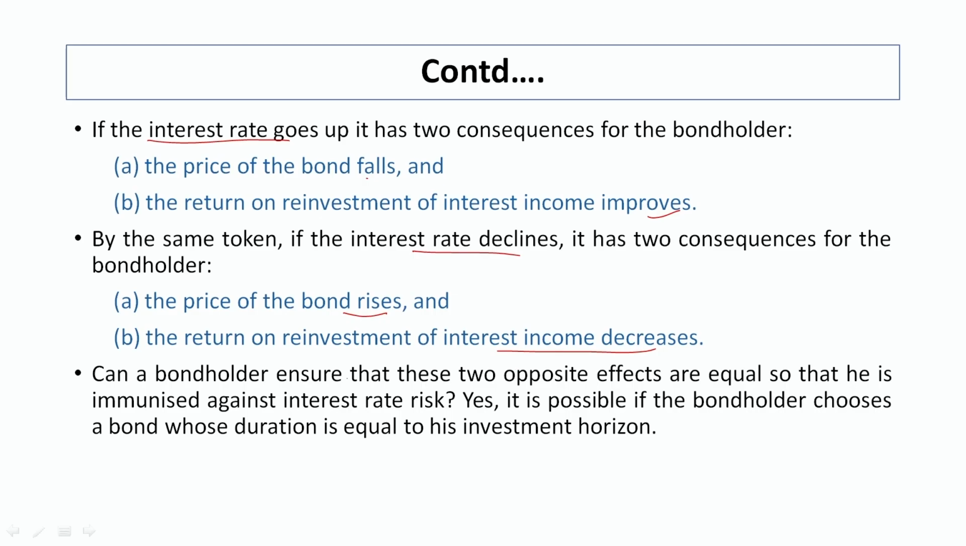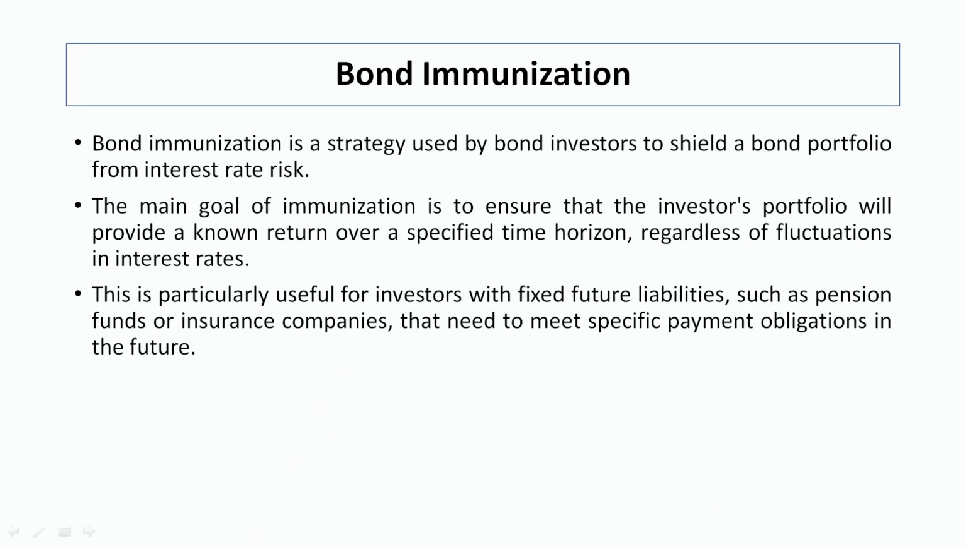So, can a bondholder ensure that these two opposite effects are equal, so that he is immunized against the interest rate risk? Yes, it is possible. How is it possible? He has to choose bonds whose duration is equal to his investment horizon. With the help of this immunization strategy, a bondholder can mitigate this situation and minimize the interest rate risk. So, what is bond immunization?